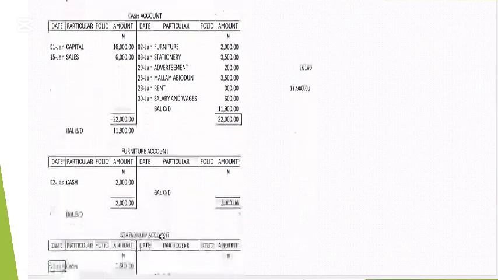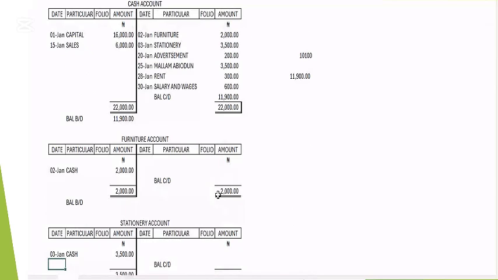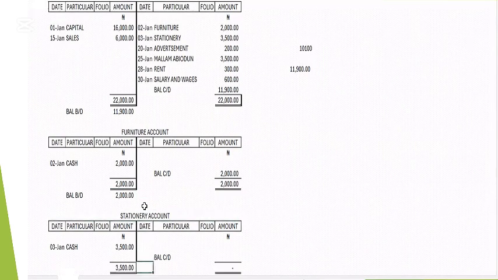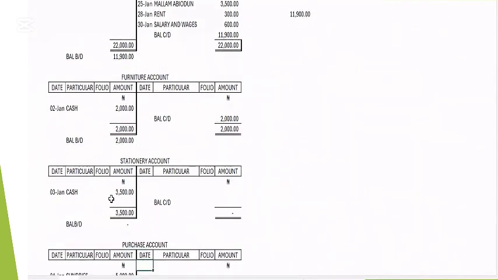So let's go to furniture. The same thing: you close the account. Nothing is on the credit side, we only have 2,000 on the debit side. So we say balance carried down is 2,000, and balance brought down here is 2,000. That account has been closed. Then for stationery, nothing on the credit side, so here will just be 3,500 to balance it. The account has balanced.